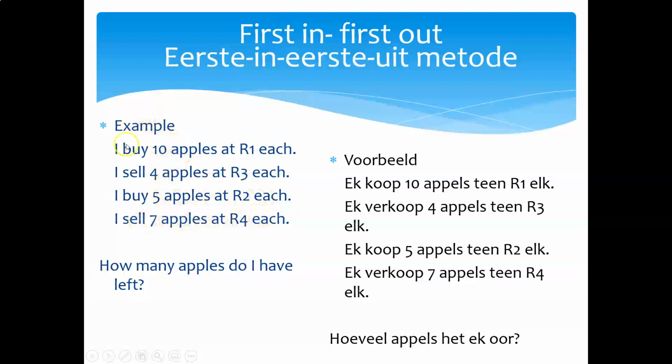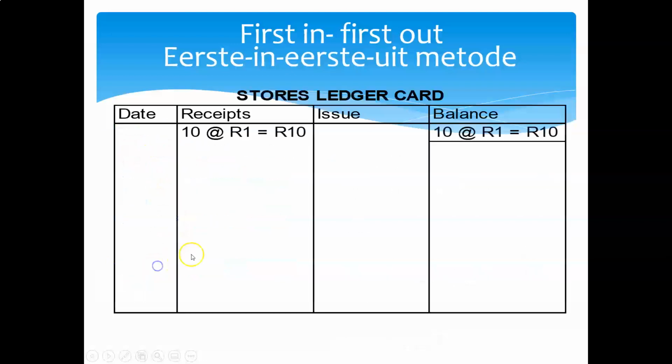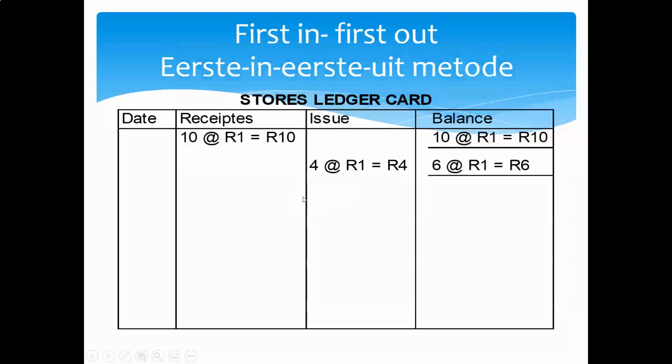Let's assume we're working with a perpetual inventory system where we're going to update our inventory record with each and every transaction that takes place. So the purpose of this exercise is to determine how many apples I have left at year end and what is the value of those apples. So the first transaction was I buy 10 apples at 10 rand. So once I have bought those apples, how much do I have on hand? 10 apples at 1 rand.